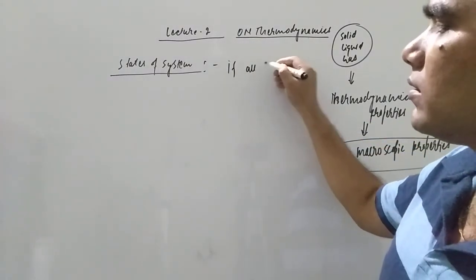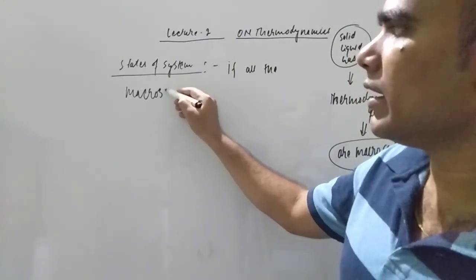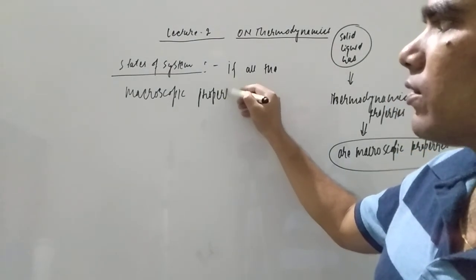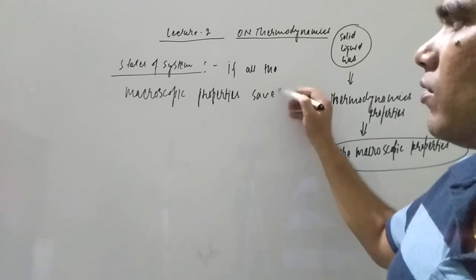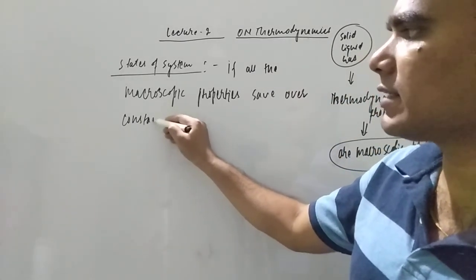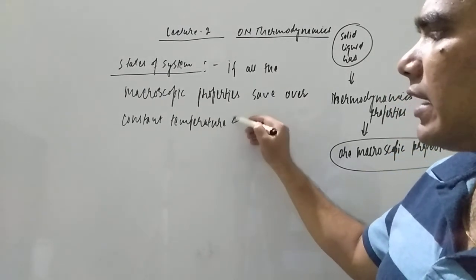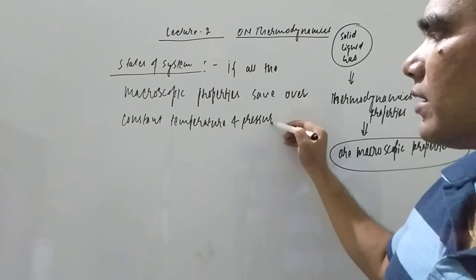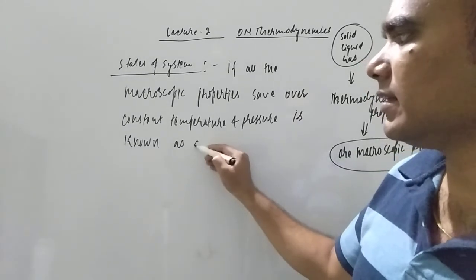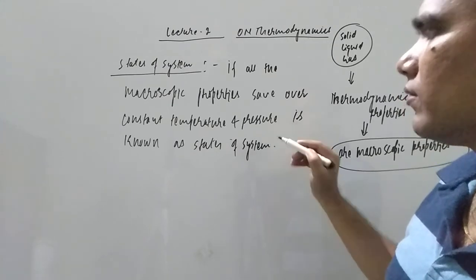So dear students, that is how to understand the states of system. If all the macroscopic properties are the same over constant temperature and pressure, that is known as the state of system. What is the meaning of this, students?